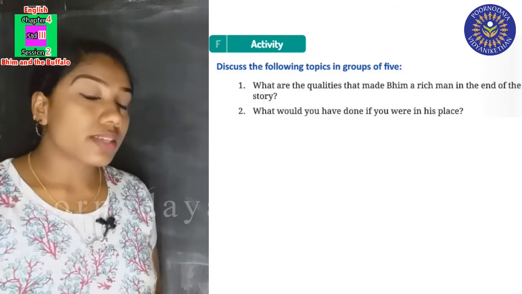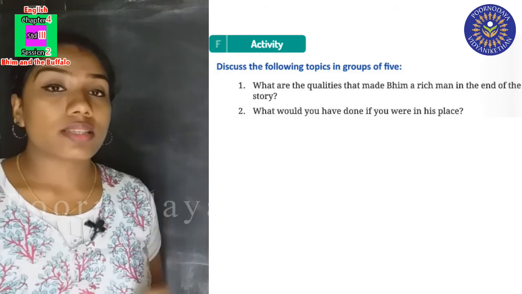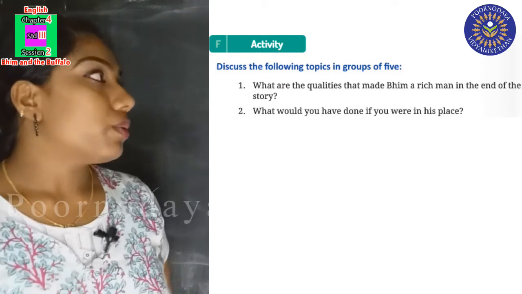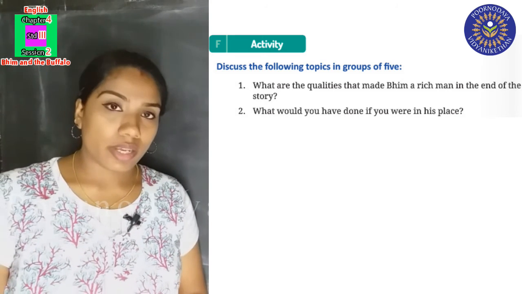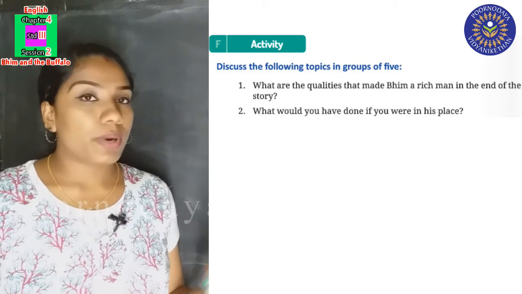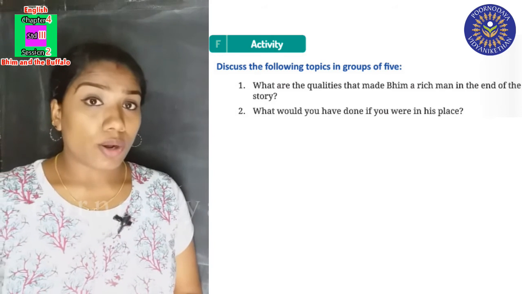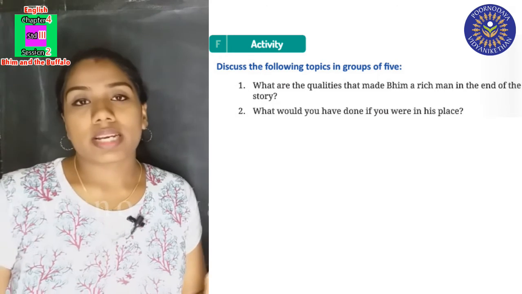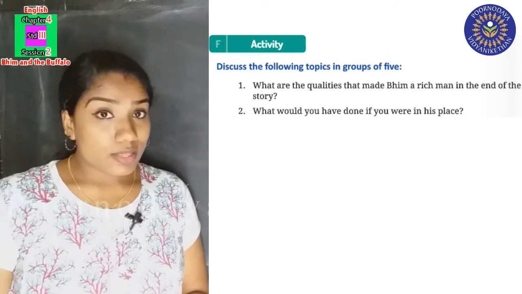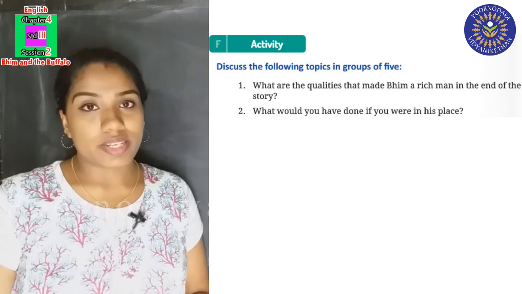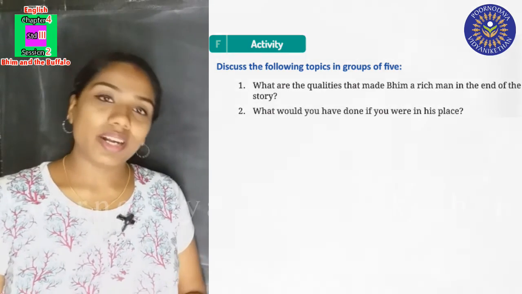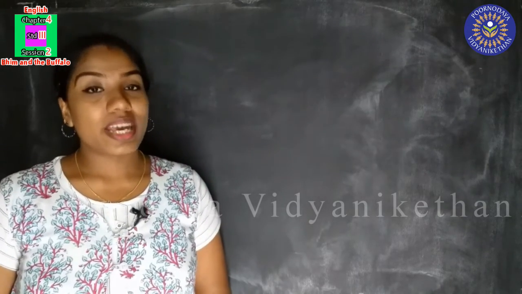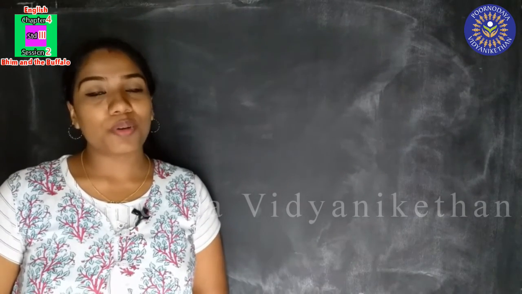You can write this in your own words. We have learned the story of Bhim and we have done all the activities. You can do this F part homework in your notebook, and the E part, the picture story, you can write in your textbook itself. Once you do the homework, take a photograph and send it to me on the school WhatsApp number.